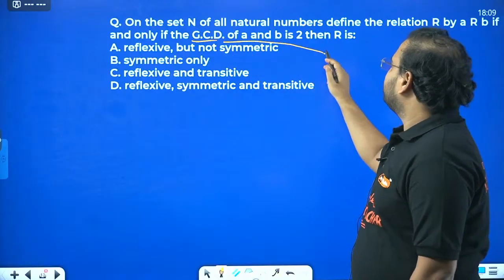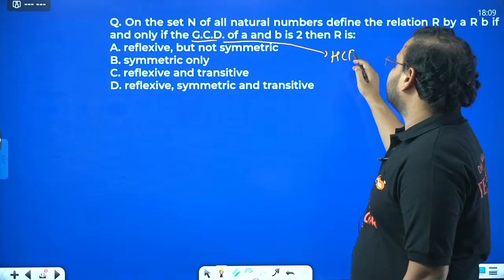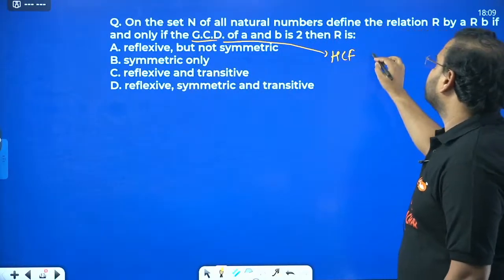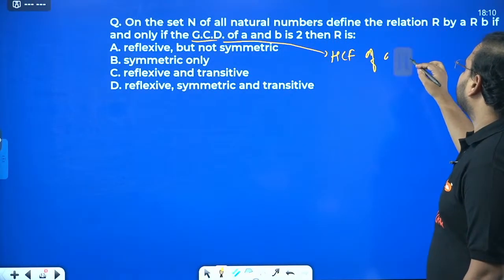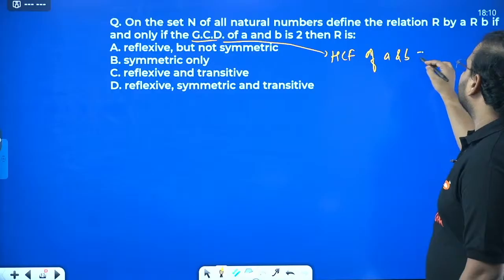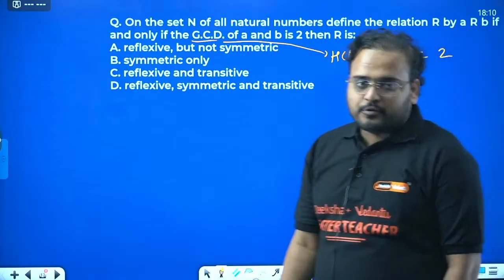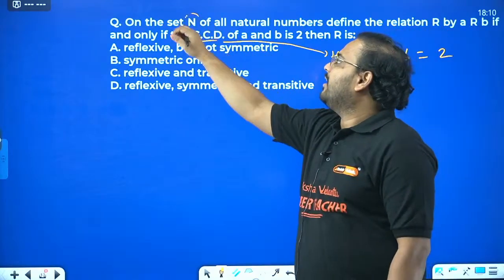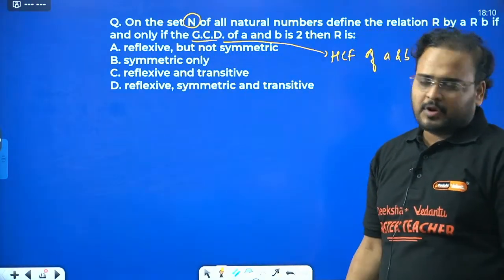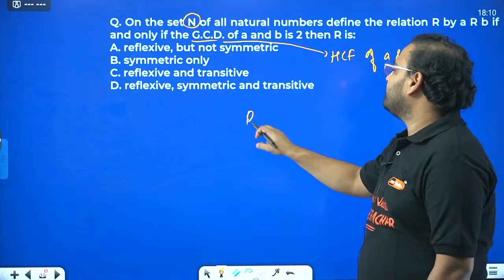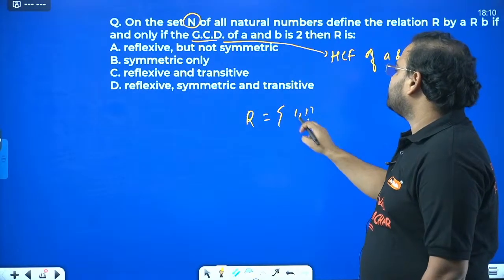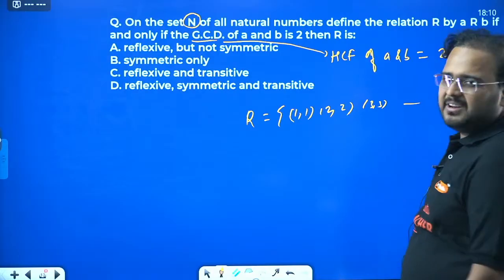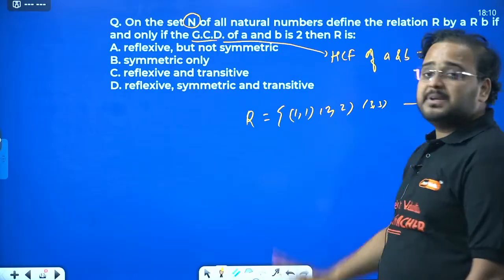It is basically HCF, the highest common factor of two numbers A and B is 2. So they are saying that when HCF is 2, and what is the set? It is defined on the natural number set. For the natural number set, the elements must be 1, 1, 2, 2, 3, 3, and so on, right? We'll have many elements, of course, but these must be there.